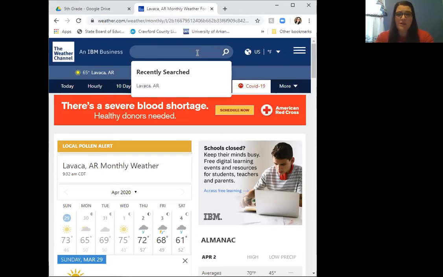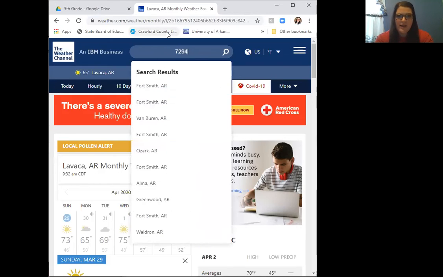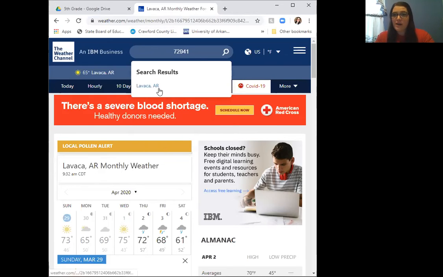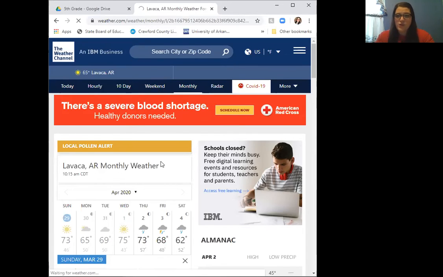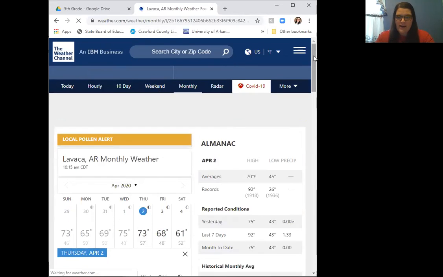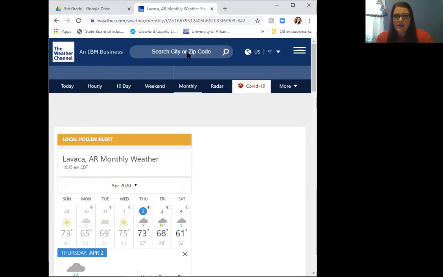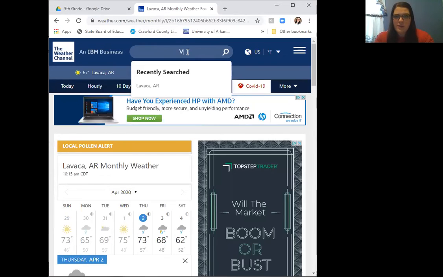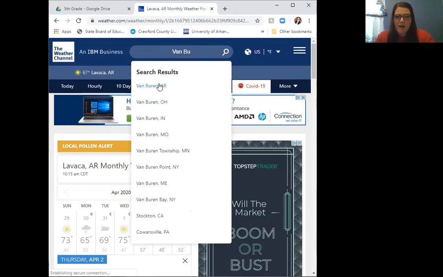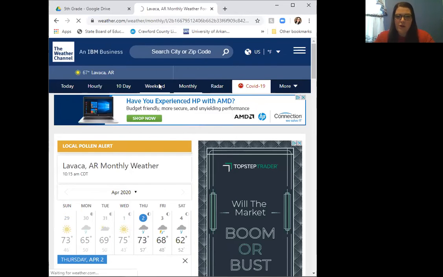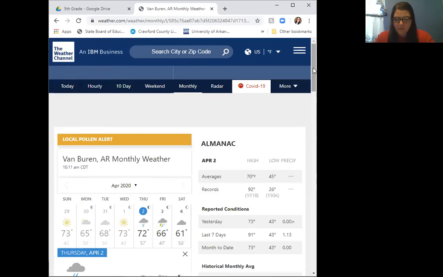So right now, I'm in Lavaca. So I typed in my zip code, which is 72941. You would type in whatever your zip code is there in Van Buren. And so I clicked Lavaca because that's where I'm at right now. You would type in Van Buren because you can also type in Van Buren here in this search bar. So it'd be Van Buren. And it'll pop up and give you Van Buren, Arkansas. So I'll go ahead and open up Van Buren.